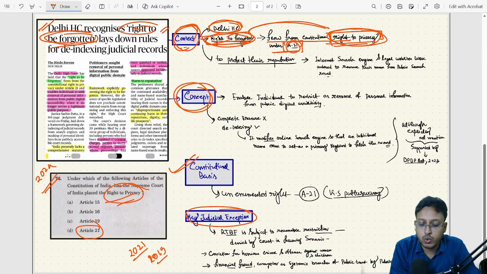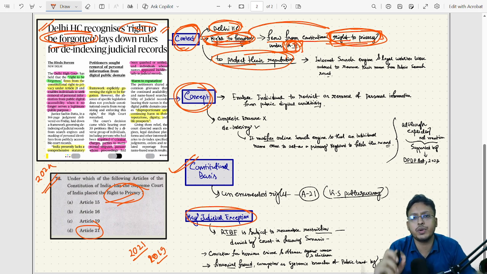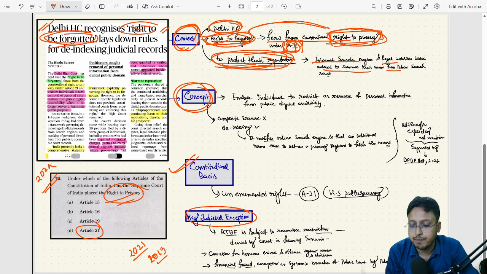Okay, and the court basically did this to protect their reputations. See, Article 21 talks about the right to life, and reputation became one of the important components of the right to life. And to protect reputation, the court also directed that internet search engines and legal websites were ordered to remove their name from public search results. Okay, clear?